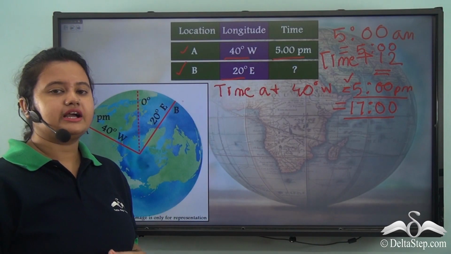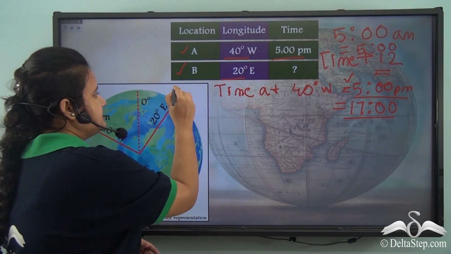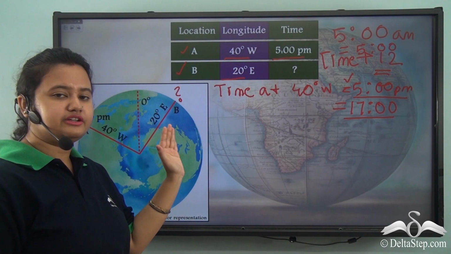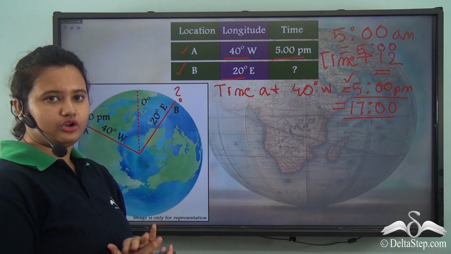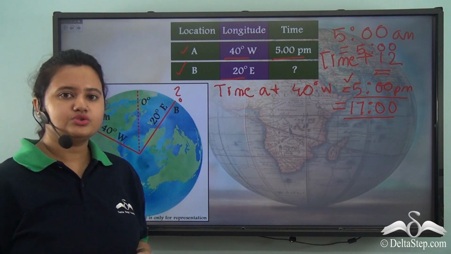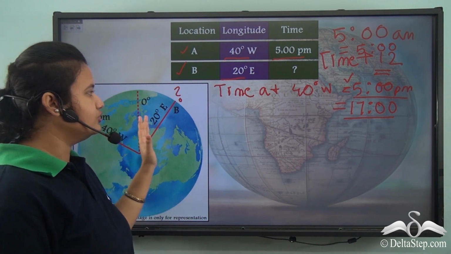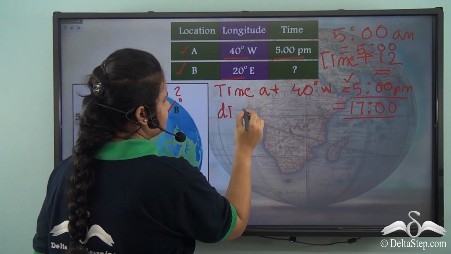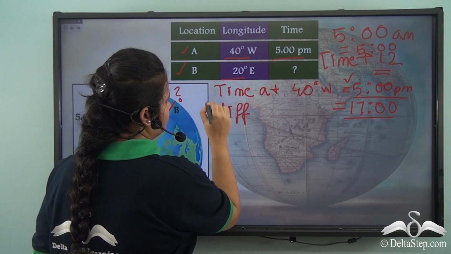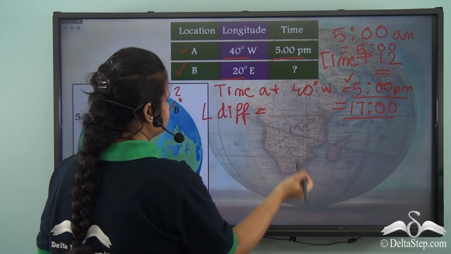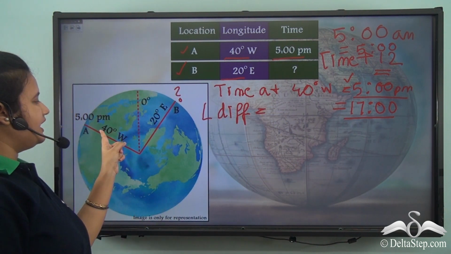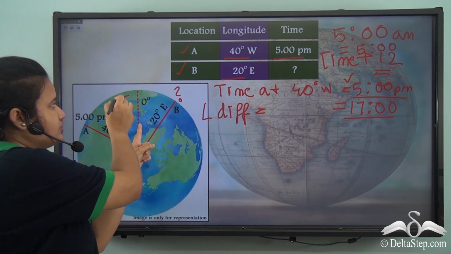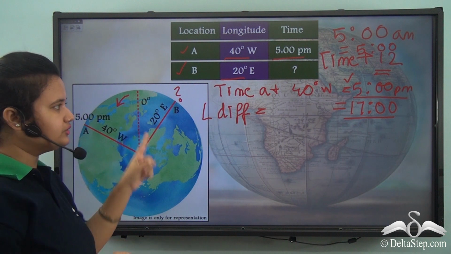Now for finding out the time corresponding to 20 degree east longitude, we will first see the longitudinal difference between these two longitudes. The longitudinal difference between these two longitudes is equal to, there are 40 lines of longitude to the west of prime meridian or 0 degree.